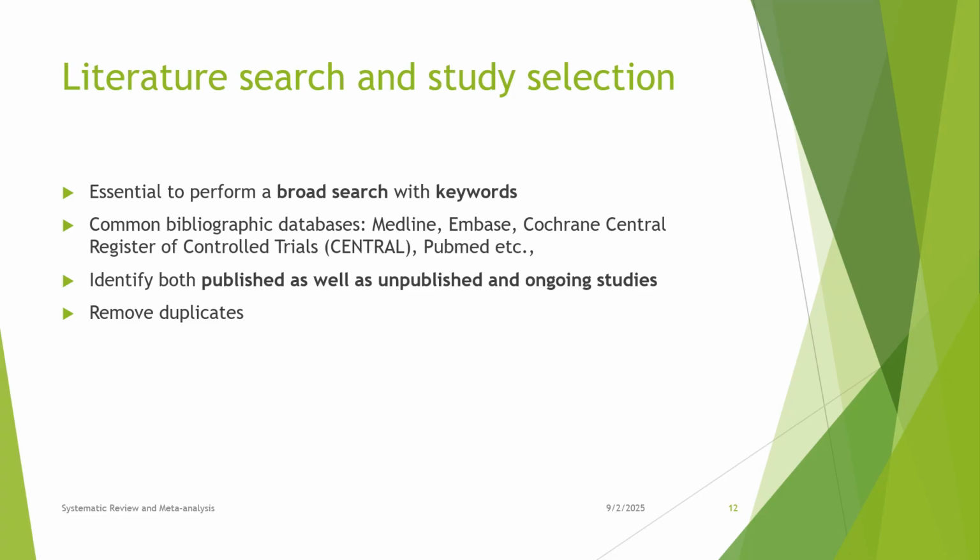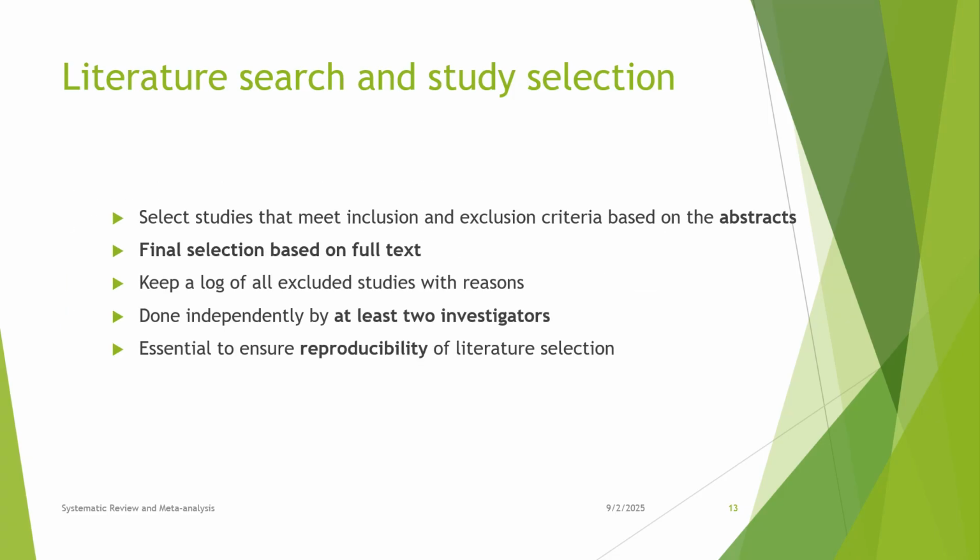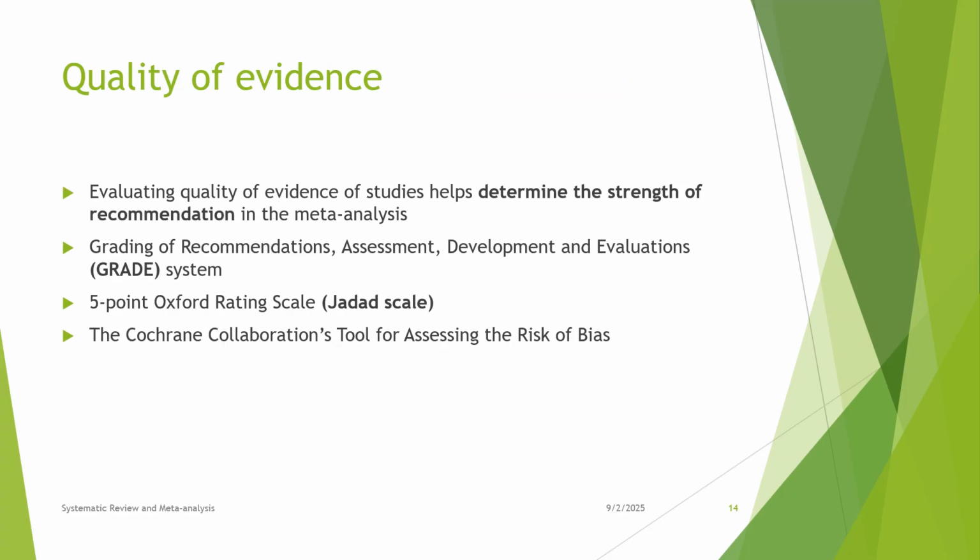Identify both published as well as unpublished and ongoing studies, and remove duplicates. Literature search and study selection. Select studies that meet inclusion and exclusion criteria based on the abstracts. Final selection based on full text. Keep a log of all excluded studies with reasons. This is done independently by at least two investigators. It is essential to ensure reproducibility of literature selection.